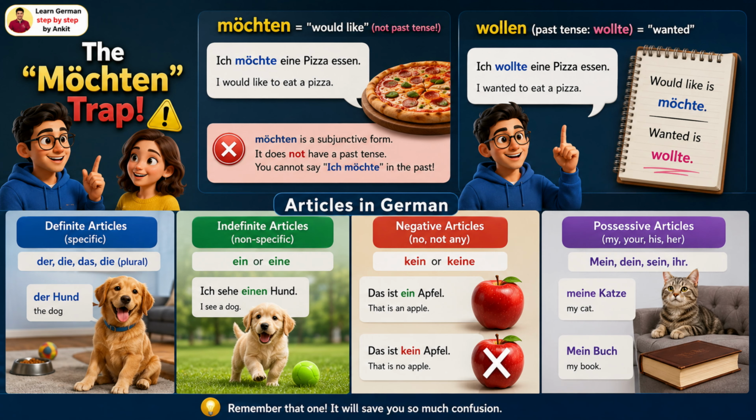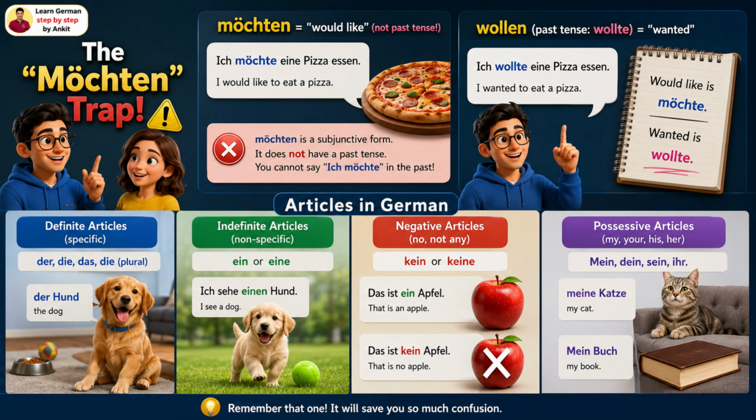Let's shift gears to articles. You already know definite articles, the specific ones, der, die, das, and die for plural, like der Hund, the dog. Then we have indefinite articles for non-specific things, a or an. That's ein or eine. Ich sehe einen Hund. I see a dog. But what if you see no dog? To negate a noun, we use the negative article, kein or keine. Das ist kein Apfel. That is no apple.